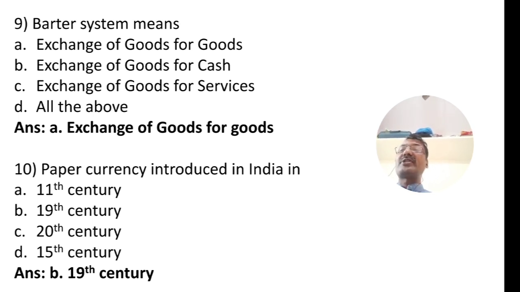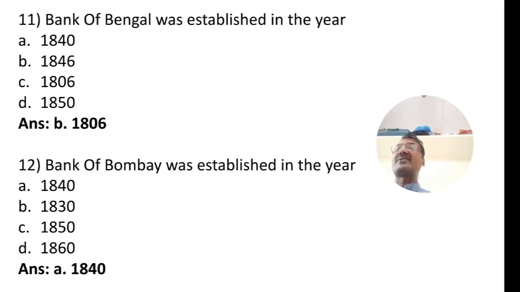We move to question number 10. In which century was paper currency introduced in India? Option A, 11th century. Option B, 19th century. Option C, 20th century. Option D, 15th century. The correct answer is 19th century. Before the paper currency, gold currency was there. So in the 19th century in India, paper currency was introduced, and today it is paper currency.